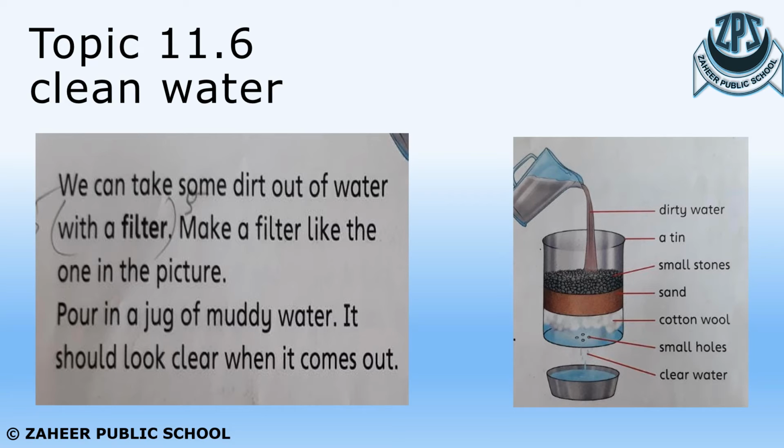So the muddy water has to pass through the stones, the second layer of sand, and the third layer of wool, and after that the water passes through the small holes. The water coming through them is the clean water. So this is the filtrate. It's a process of filtration to filter dirty water.